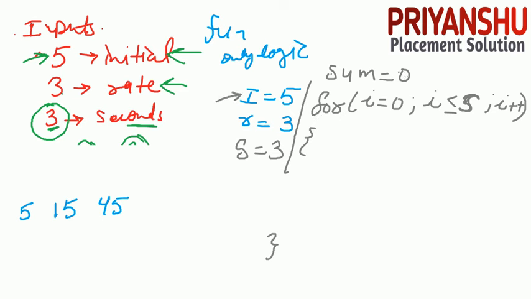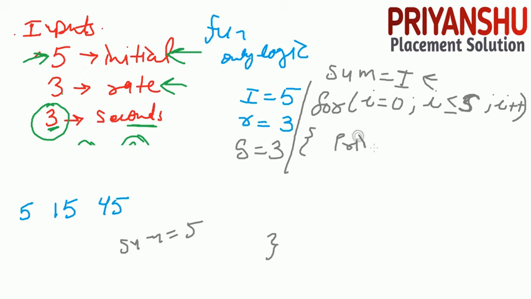Our initial energy is 5, so I just take the initial value in the sum. Now the sum value is 5. Let's discuss again. Here, I just write cout or you can print. First we just print the initial value in the loop. What is our initial value? It is the sum.